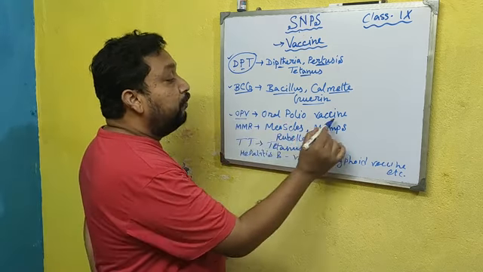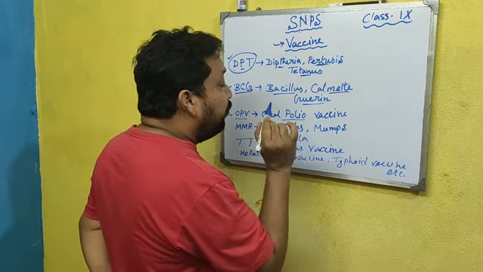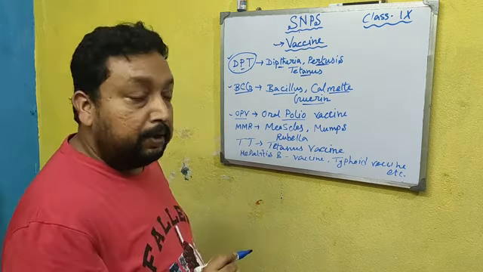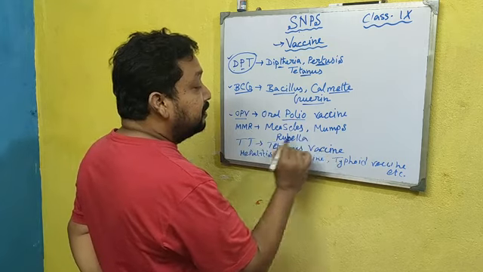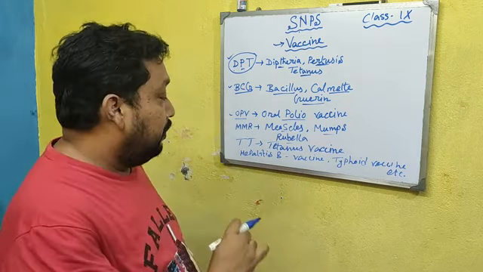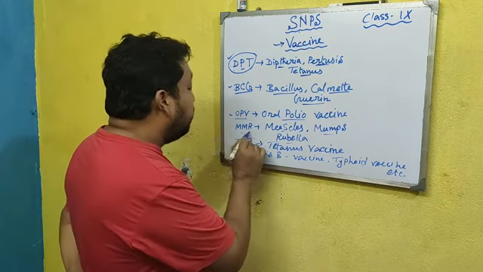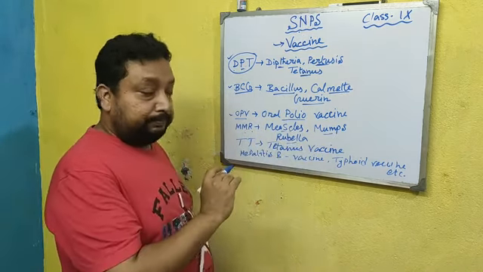OPV, oral polio vaccine, gives protection against the polio virus. The MMR vaccine gives protection against measles, mumps and rubella.